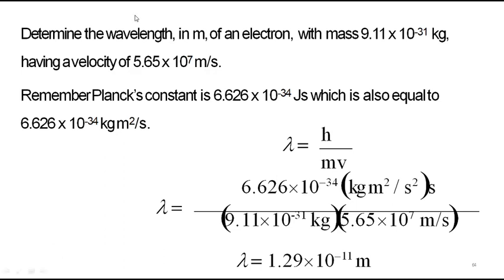Okay, so one question for you. Determine the wavelength in meters of an electron. The mass of the electron is given to you. It is 9.11 into 10 power minus 31 kilograms, having a velocity of 5.65 into 10 power 7 meters per second.